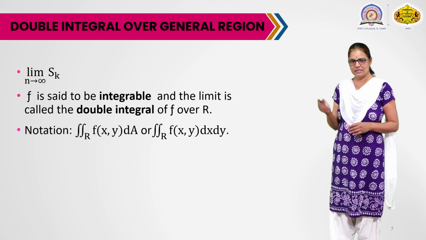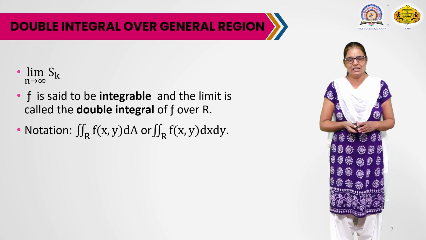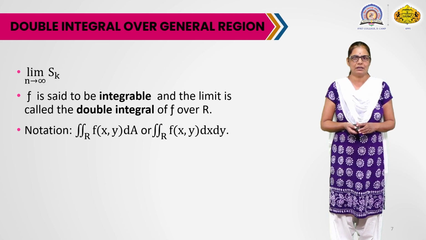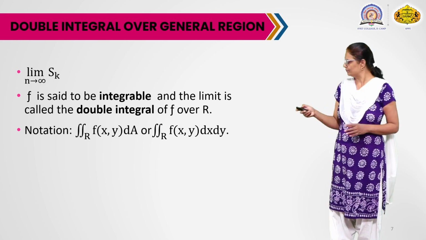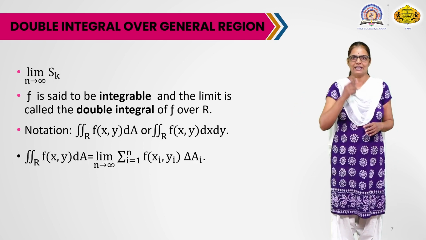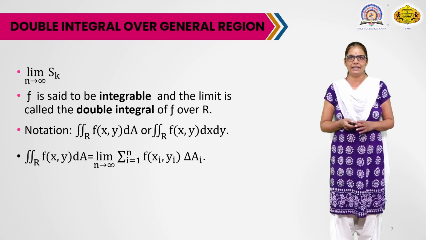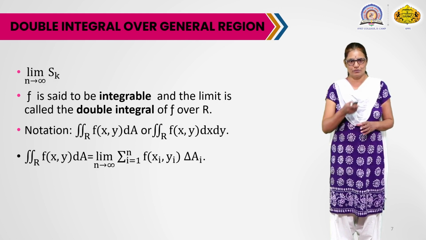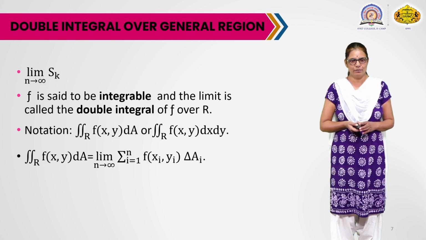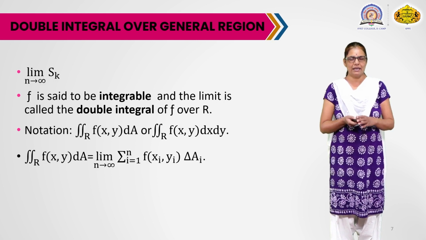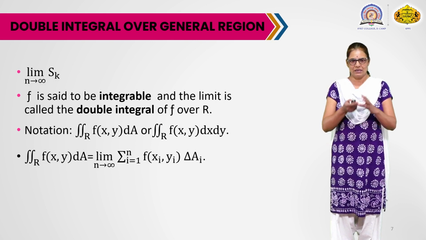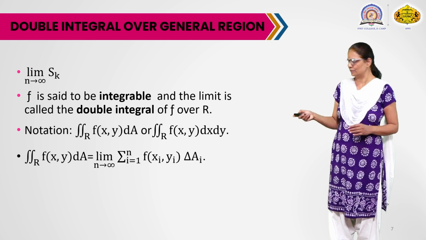Now it is denoted by this symbol. So these are the notations to denote the double integral of f over the region R. Here we can write dA, or instead of that we can write dx dy also. So this is our definition: the double integral of f of x, y dA over R is the same as the limit of this sum.